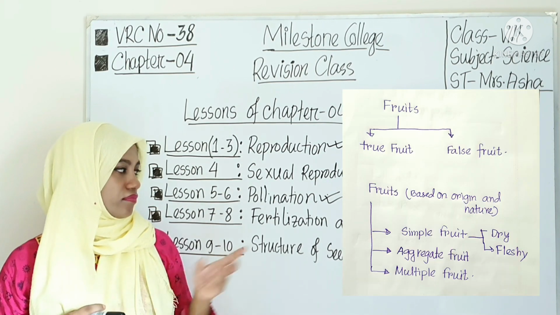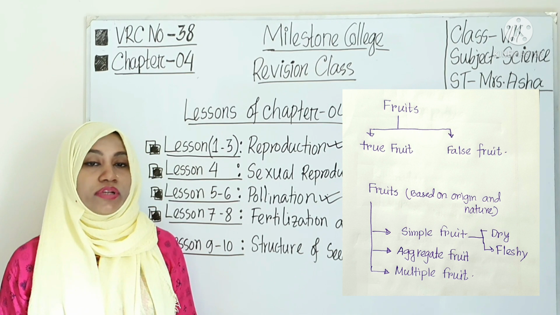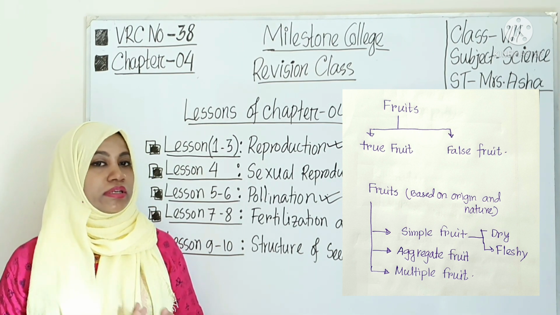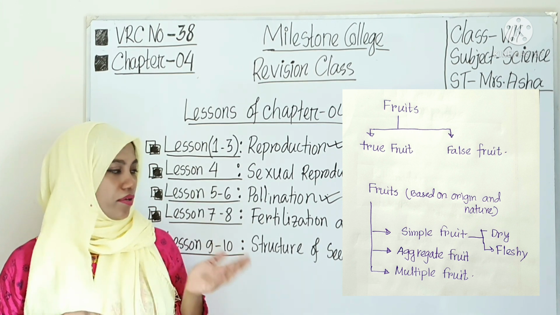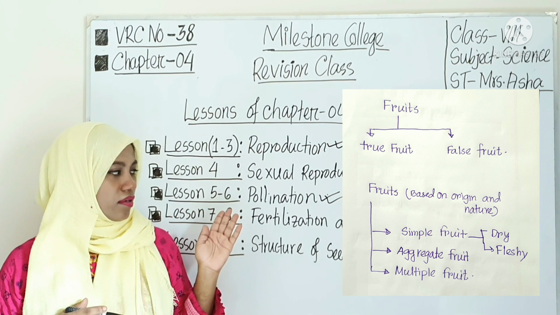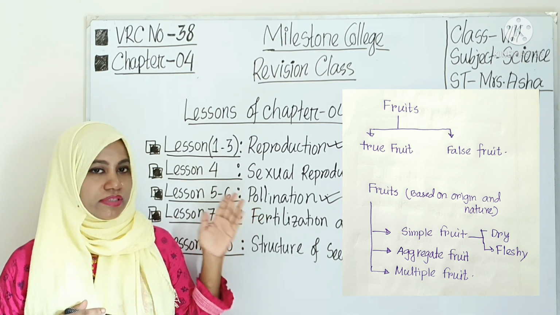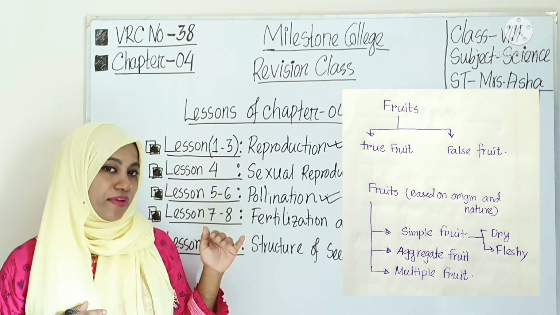Okay. So fruits again, on the basis of the nature of the fruit, there are three types: simple fruit, aggregate fruit, and multiple fruit. You have seen there are a few examples. I have given the picture of simple fruit. Simple fruits are of two types: dry and fleshy.